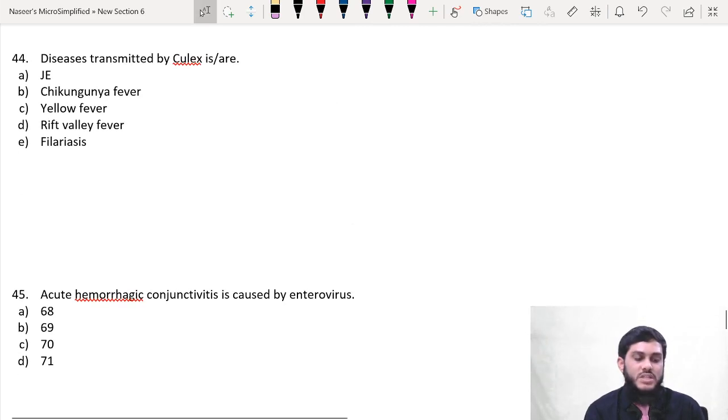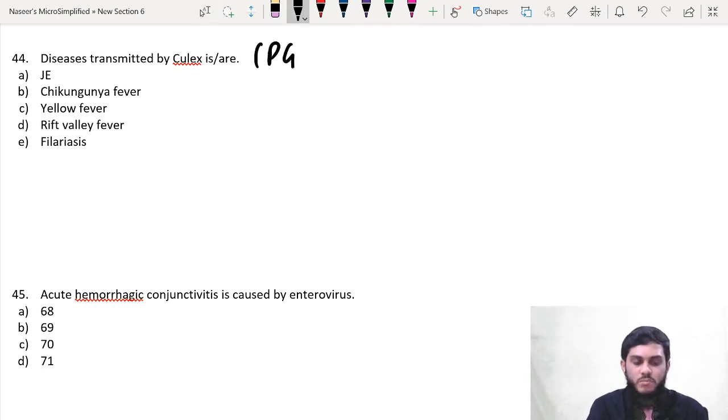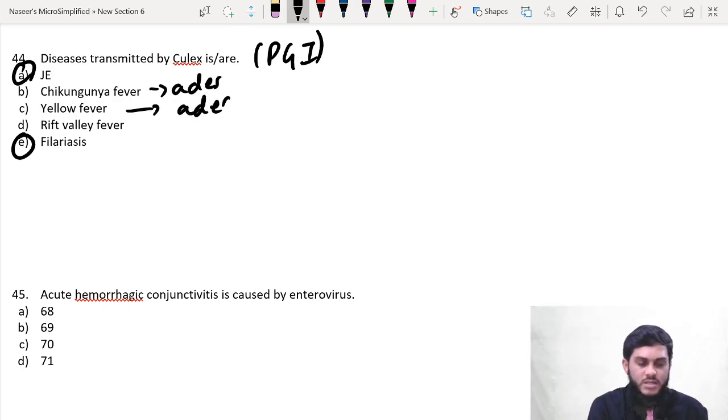Next question: disease transmitted by Culex mosquito. For Culex you have to remember only two diseases. This is a PGI type of question, where multiple answers can be right. There are two important infections: one is a parasitic infection, filariasis, and the other is a viral infection, Japanese encephalitis. These are the two important diseases transmitted by Culex. Chikungunya is transmitted by Aedes, yellow fever is transmitted by Aedes, and Rift Valley fever is transmitted mainly by Aedes.